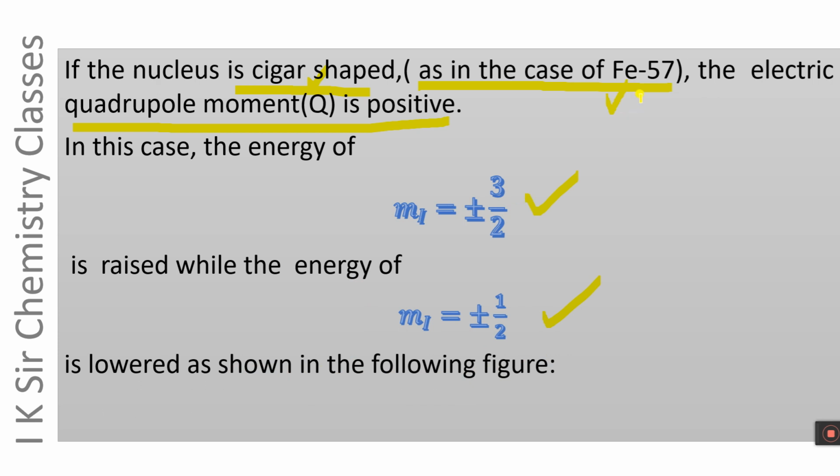The excited state of Fe57, that is I equals 3/2, splits up into 2 states. One state is mI equals plus minus 3/2 whose energy is raised, while another state having mI equals plus minus 1/2 has its energy lowered, as shown in the following figure.